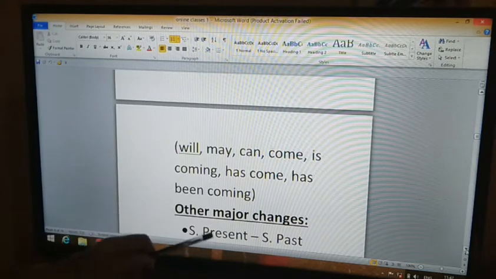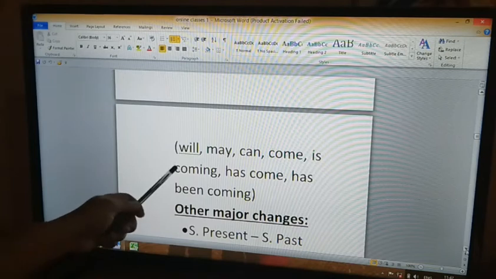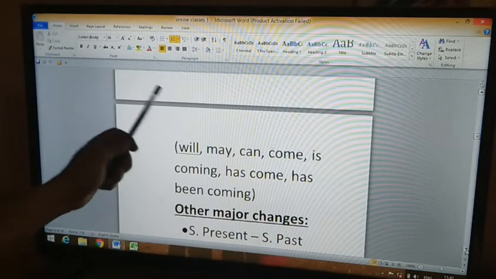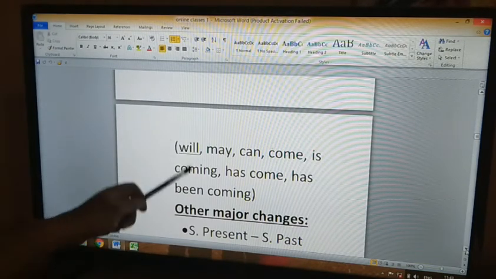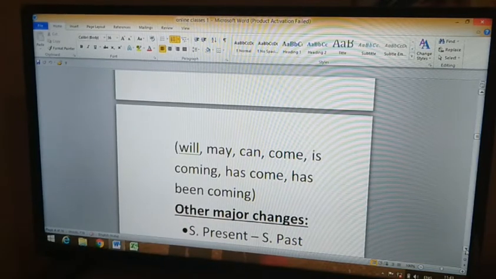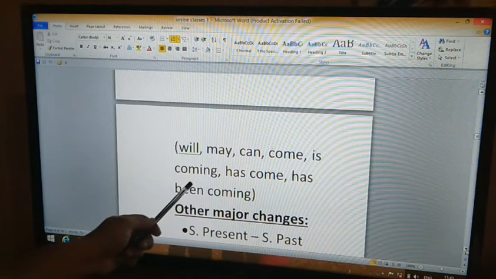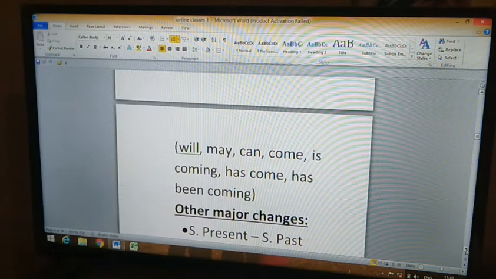We are going to change the tense of these words. So shall becomes should, will becomes would, may becomes might. What is the change going to happen to can? Can becomes could. Come changes into came. Is coming changes into was coming.